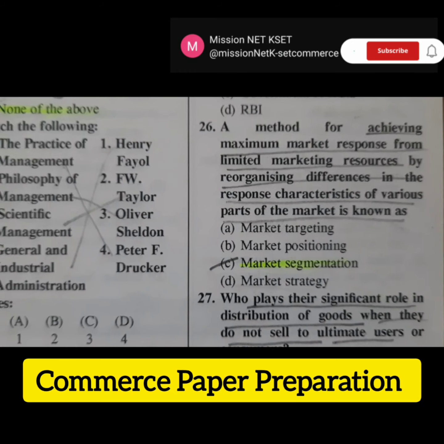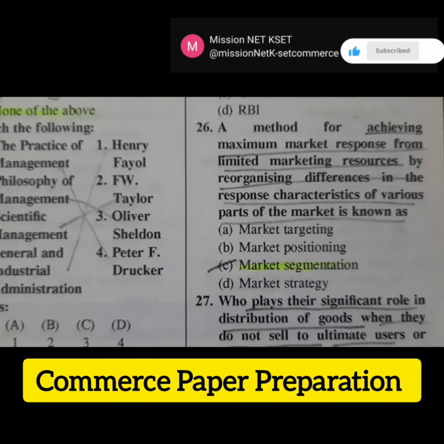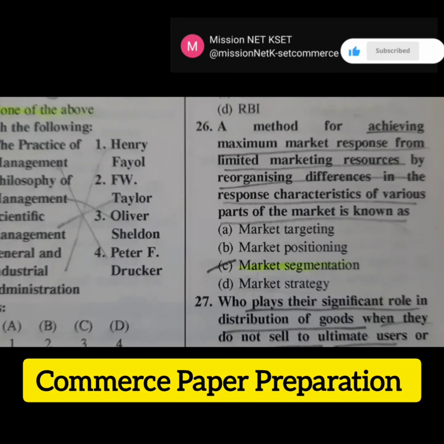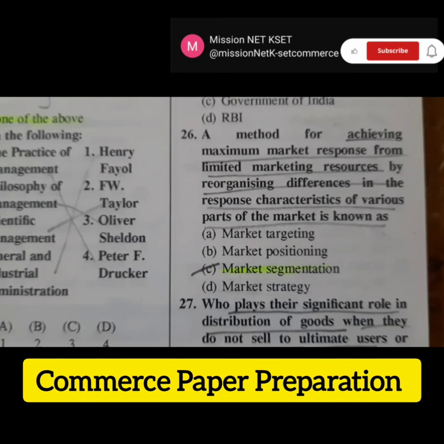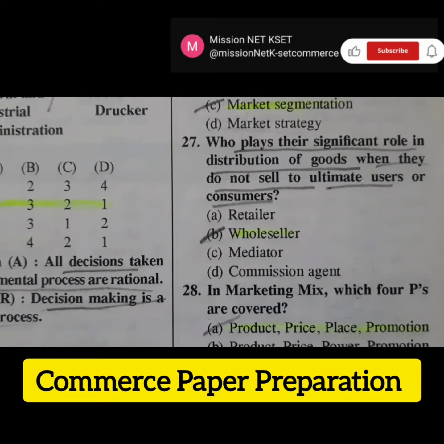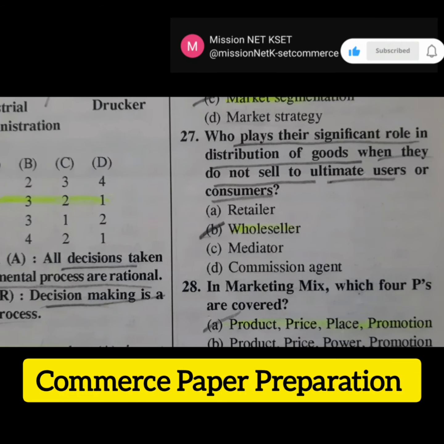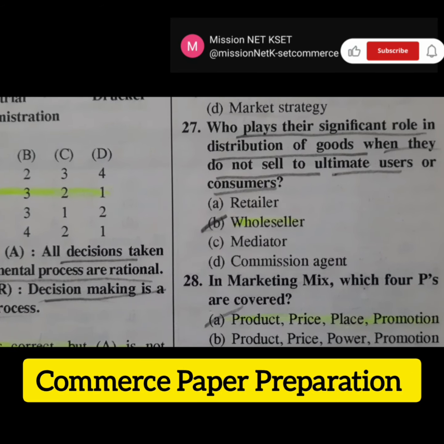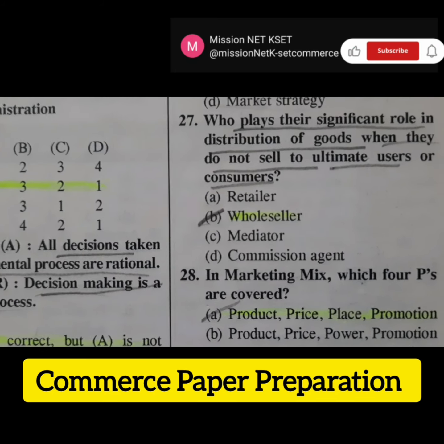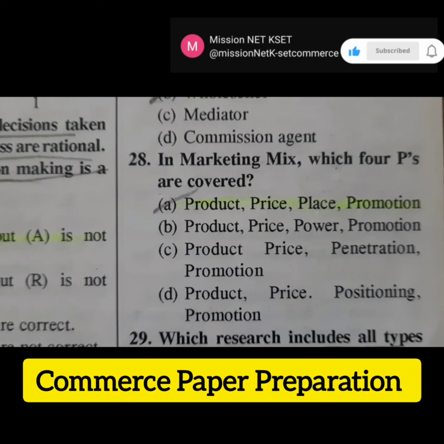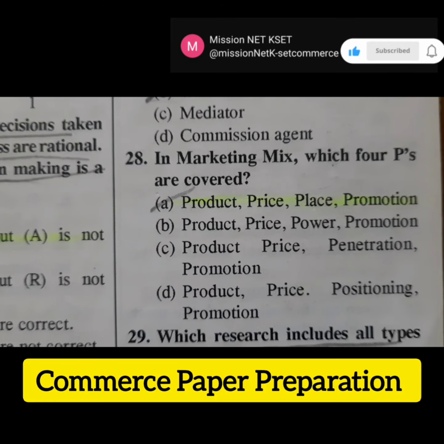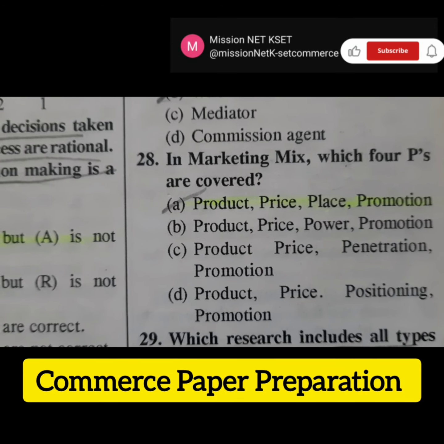Then the next question is a method for achieving maximum market responses from limited marketing resources by recognizing differences in the response characteristics of various parts of the market is known as. The right answer is option C, market segmentation. The next question is who plays a significant role in distribution of goods when they do not sell to ultimate user or consumer? The right answer is option B, wholesaler. Then the next question is in marketing mix which 4 P's are covered? The right answer is option A, product, price, place, promotion. 4 P's are given by McCarthy.